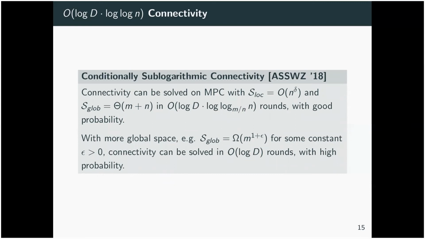So we have this base m over n for reasons that I'm not going to go into. We also have a slightly stronger result that says with more global space, we can actually do this much faster. An intuitive reason as to why is that we don't have to start at m over n. We can start at, say, n to the 0.1, and we can get there much faster. We can increase b to n much faster.